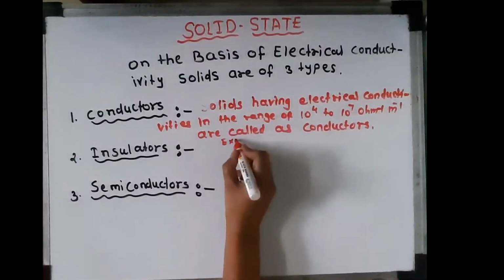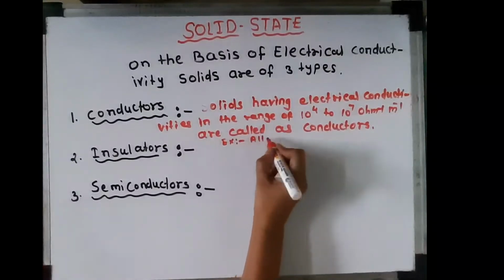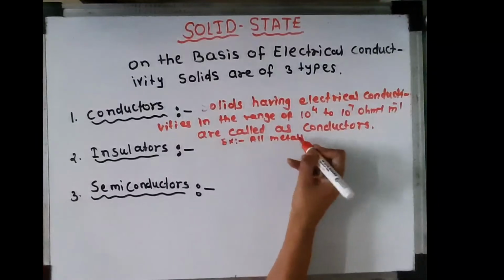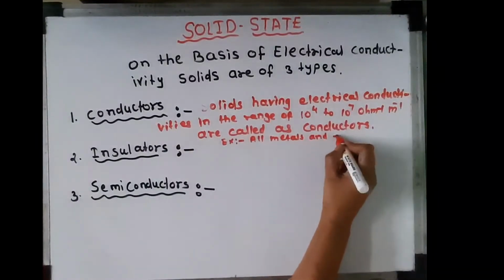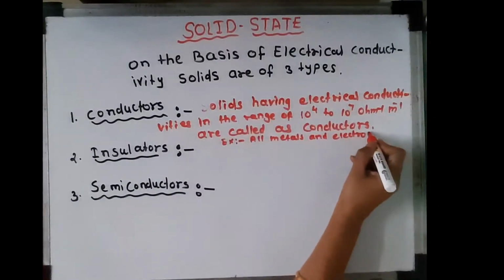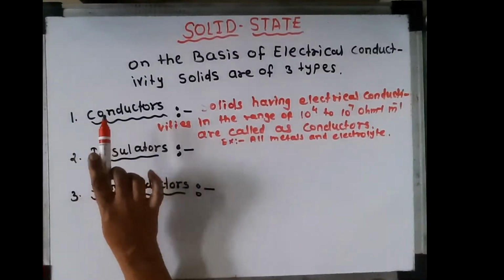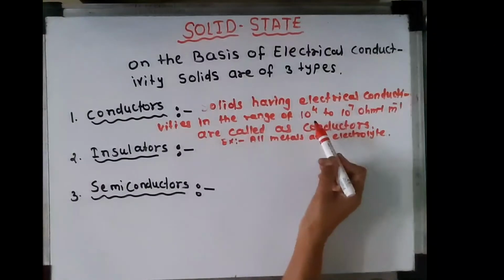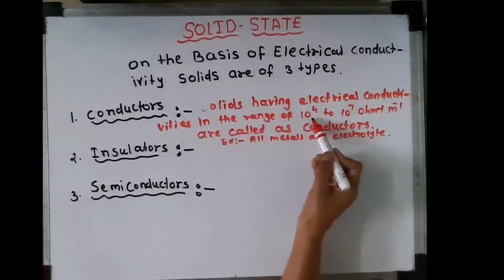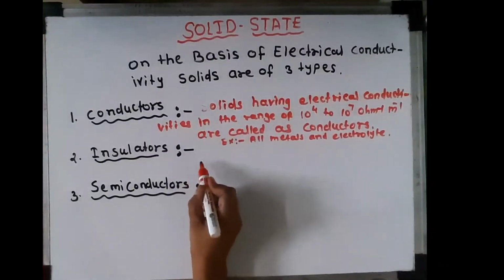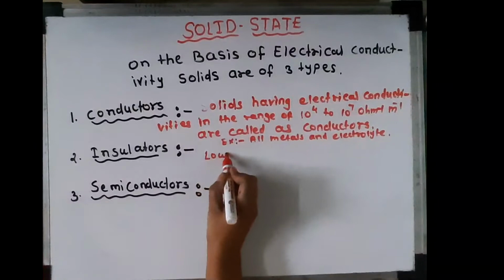Examples are all metals and electrolytes, because their electrical conductivity range is 10 raised to 4 to 10 raised to 7.